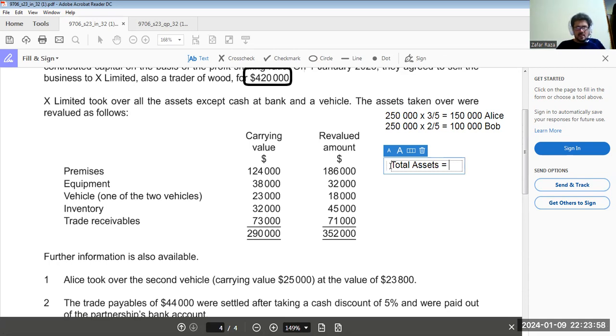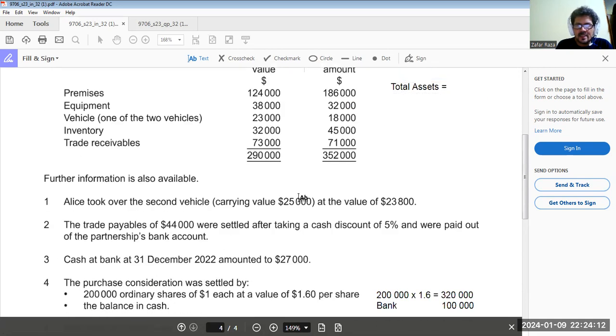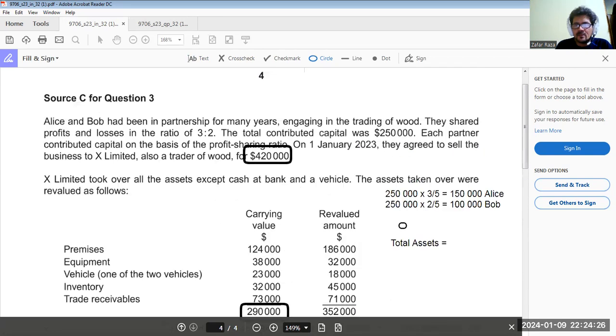I don't know where my calculator is. Here's my calculator. 290,000 was the amount of carrying value of all the assets, plus 25,000, the value of the other vehicle, this one, and 27,000 cash at hand. So total assets we have is $342,000. Okay. Minus liabilities.